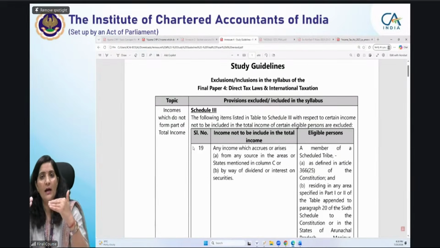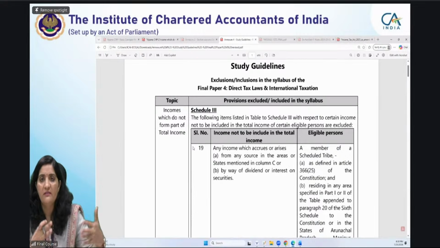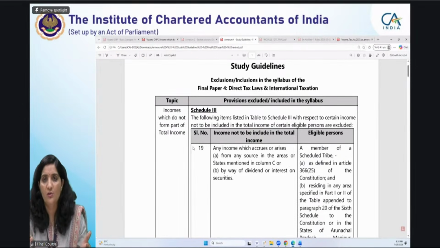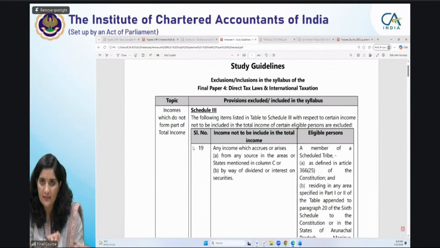For the sake of enhancing your knowledge, because these also have a practical relevance. It is not that they have no practical relevance and therefore we excluded them. No, it is because you have to memorize a lot. Understanding the provision is one angle, and memorizing those conditions and remembering them for the exam is another thing. So for the ease of students, we have excluded certain things from May 27 onwards by way of study guidelines for this paper also, right?